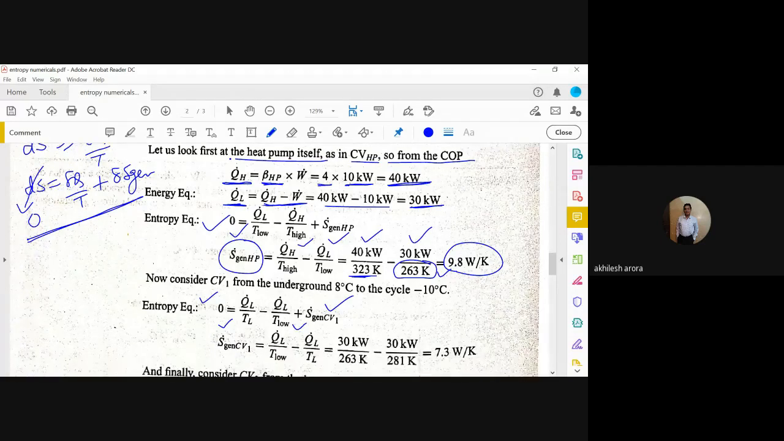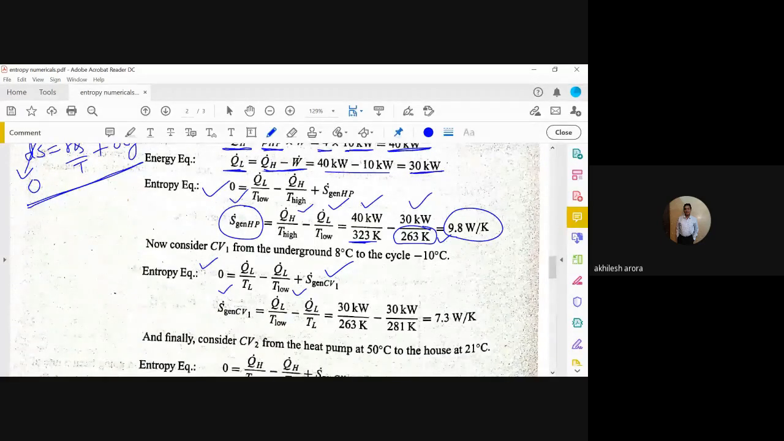So you can put the values here. This TL here, just see this, TL is 263, because this is entering into the system at minus 10 degrees Celsius. Whereas this T low is 8 degrees Celsius, because this is leaving the system from 8 degrees Celsius. So you can find out this value. This is the delta S generated in the CV1, and this comes out to be 7.3 watt per Kelvin.